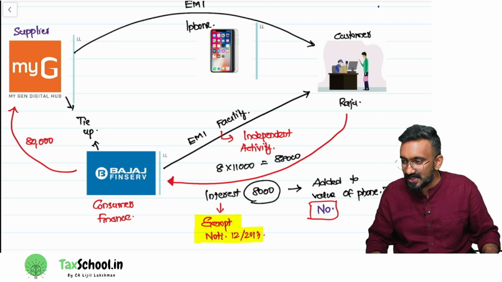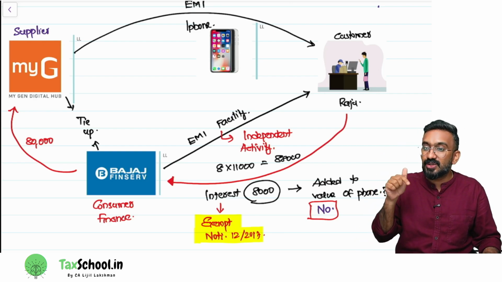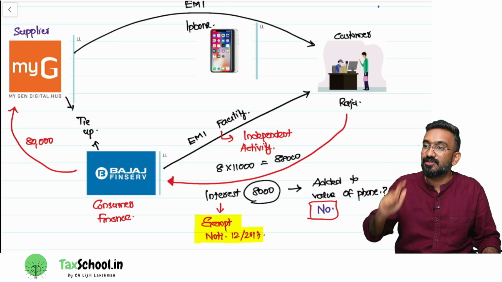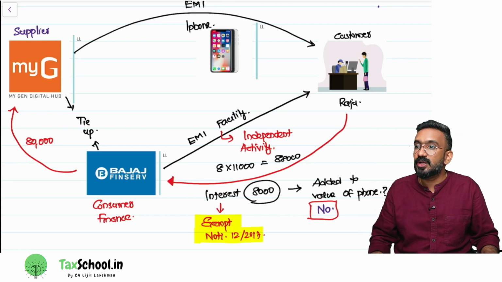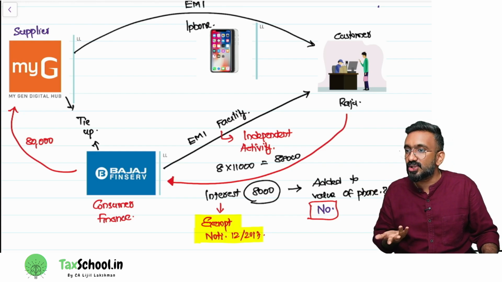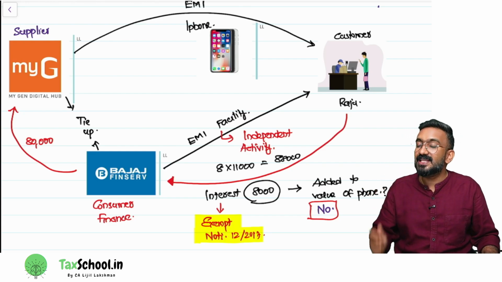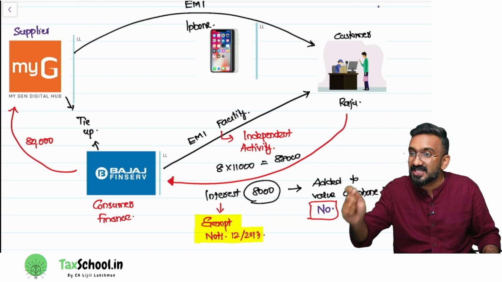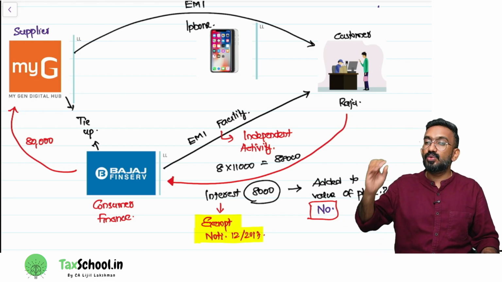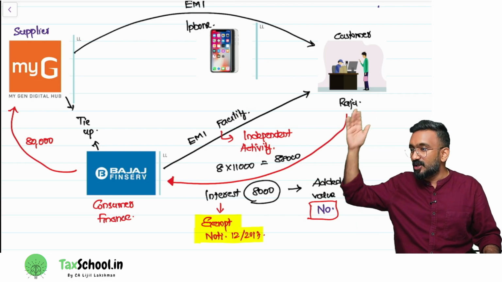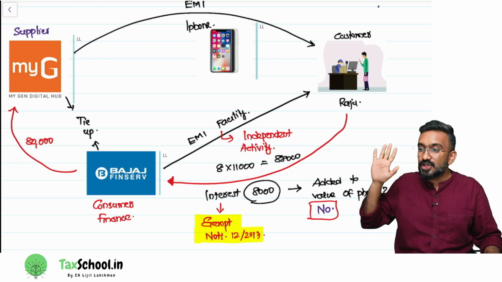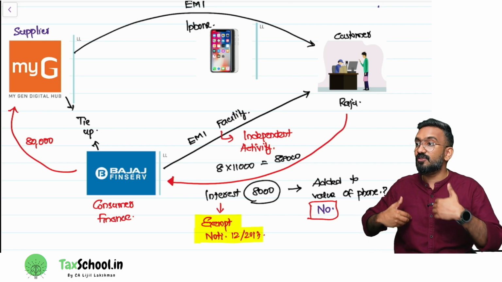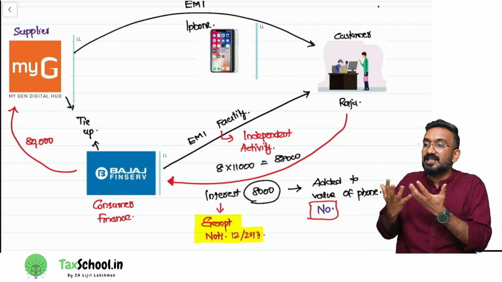88,000. Now my question is, there is an extra 8,000 that is going into the pocket of Bajaj Finserv. Should this 8,000 be included in the value of supply of MyG? Should it be included? No, this amount is not even collected by MyG. Then what is this interest all about? This interest will not be considered under 15(2)(d). Rather, this is an interest on loan facility, because the one who's giving you the product is not collecting the interest, a third party is collecting the interest. Then this interest would be treated as interest on loan facility. So Bajaj Finserv is providing you a service of providing you a loan, and you are paying 8,000 rupees interest.